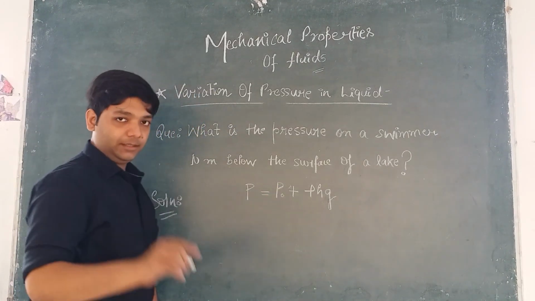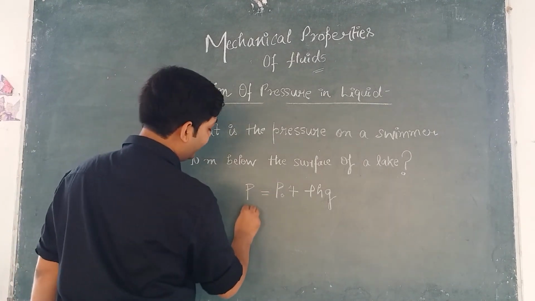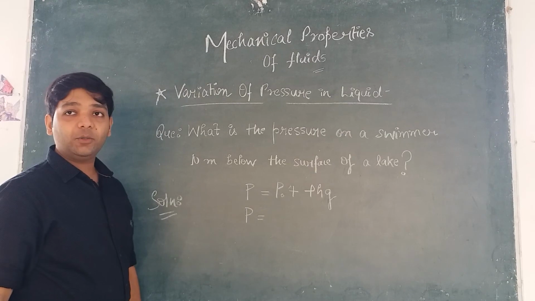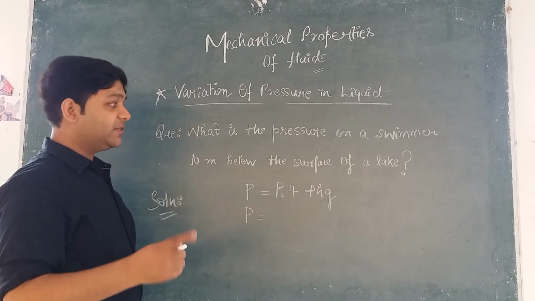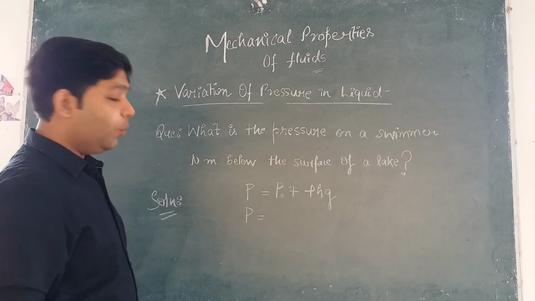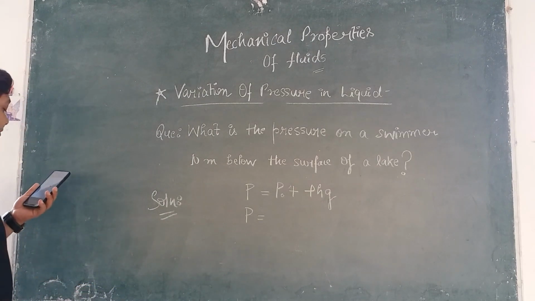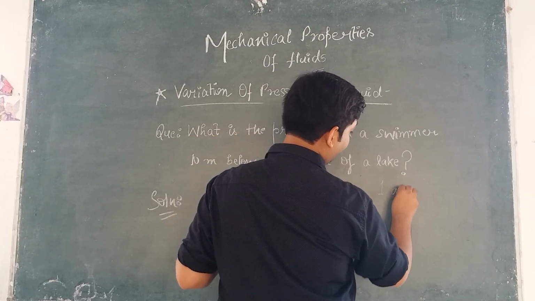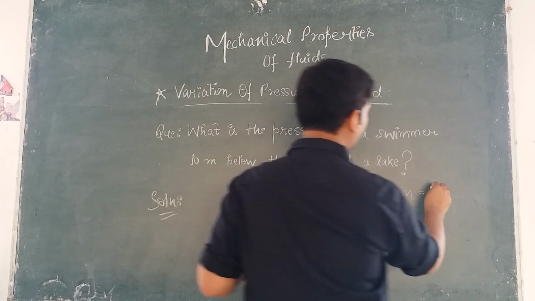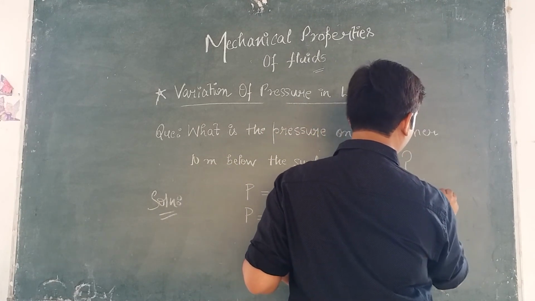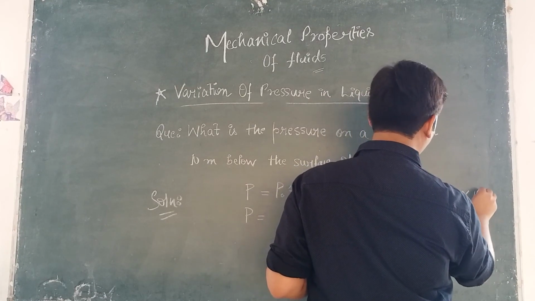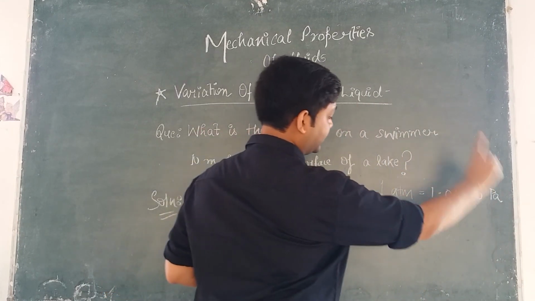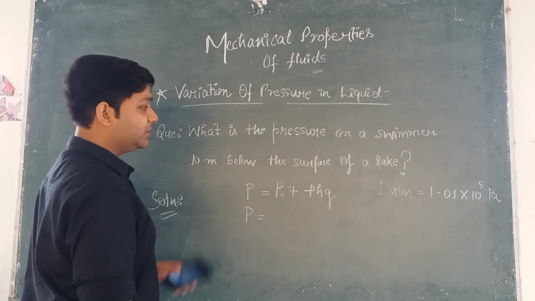Now you should know some basic data, right? We want to calculate this pressure P. What is P naught here? Atmospheric pressure, and what is the value of atmospheric pressure? 1 atm. 1 atmospheric pressure is 1 atm, which is equal to 1.01 into 10 to the power 5 Pascal. So you should write it somewhere separately that 1 atm, that is 1 atmospheric pressure, is equal to 1.01 into 10 to the power 5 Pascal. This is the relation between atm and Pascal. So this you should know.